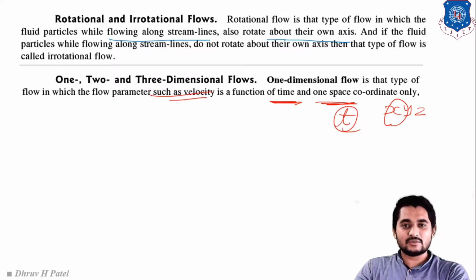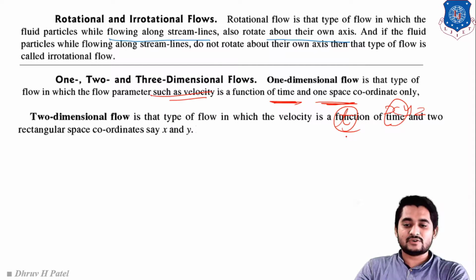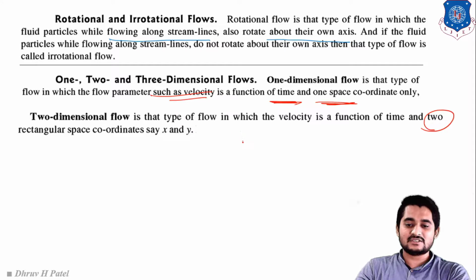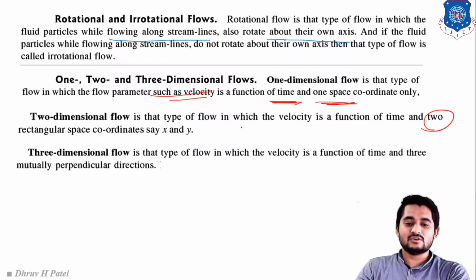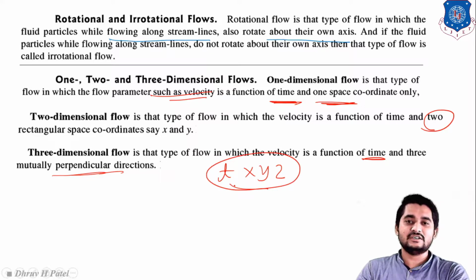Similarly, in two dimensional flow, the flow parameter is a function of time as well as two directions. That means velocity is a function of time and the x and y directions only. In three dimensional flow, the flow parameter is a function of time as well as three mutually perpendicular directions. That means time t and x, y and z. Clear? It depends on all three dimensions.